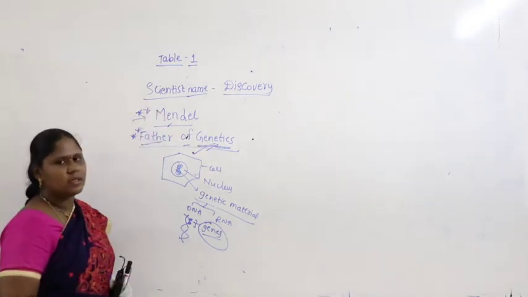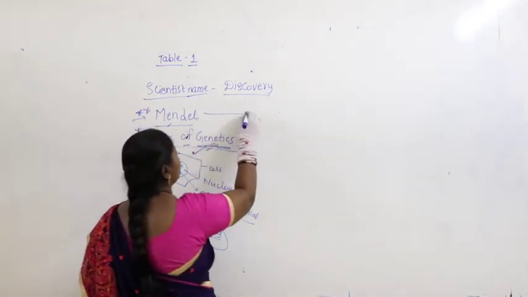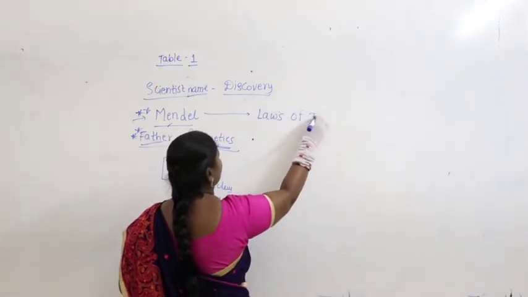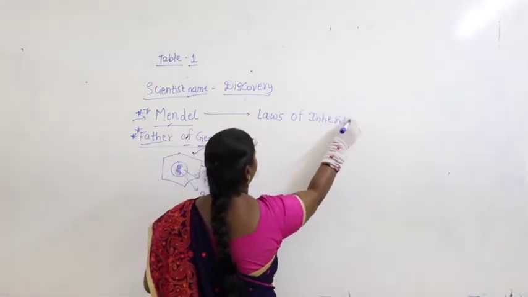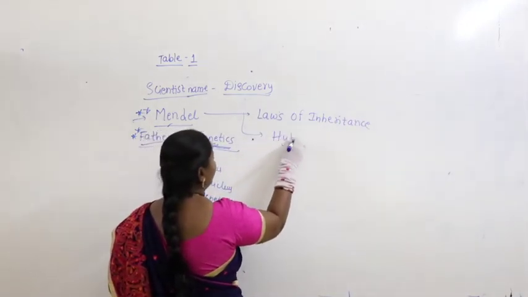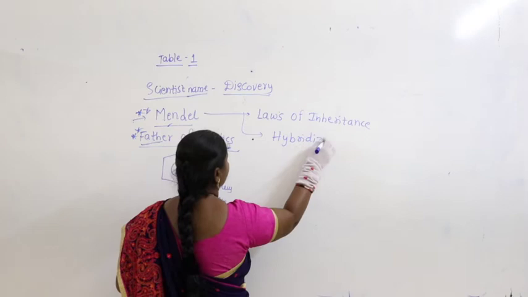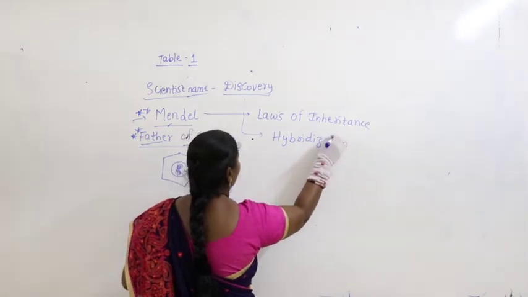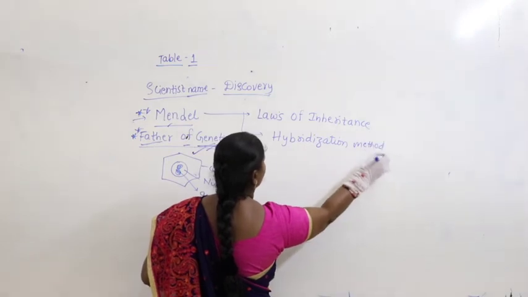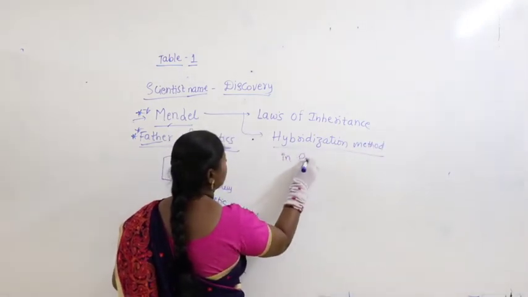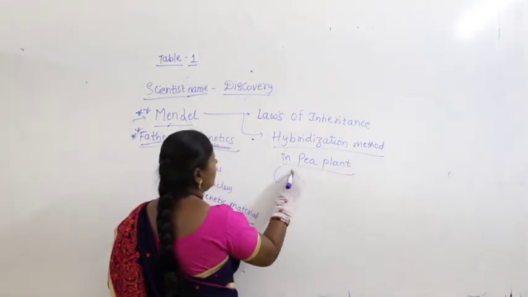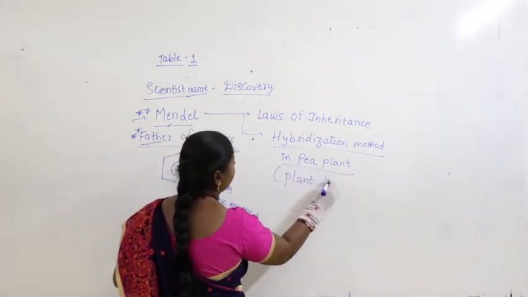Now what was the discovery here? He studied the laws of inheritance by using the hybridization method in pea plant. This itself is called plant breeding.